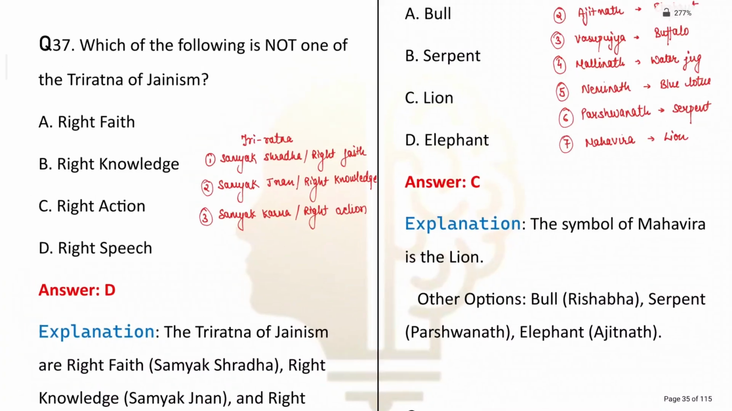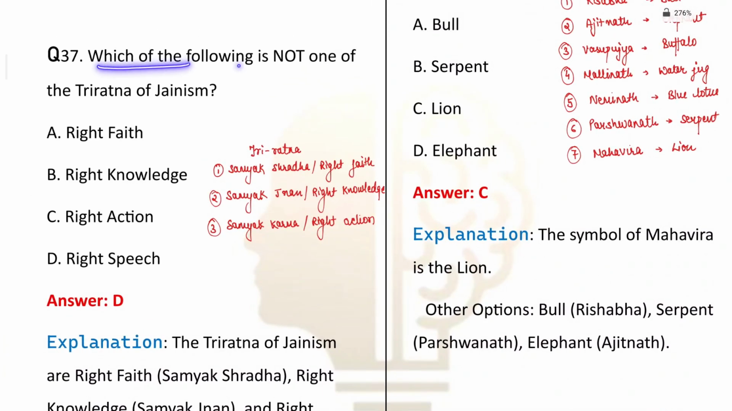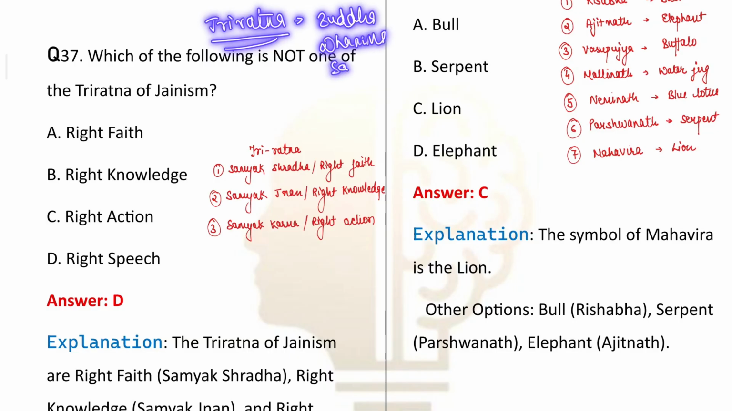Now next is: which of the following is not one of the Triratna of Jainism? Now here I have told you a particular thing. This was about the Triratna of Jainism as well as Buddhism. In the chapter, I told you the Triratna of Buddhism. Who were the Triratna of Buddhism? One was the Buddha, second was the Dhamma, third was the Sangha. This was the Triratna of Buddhism.